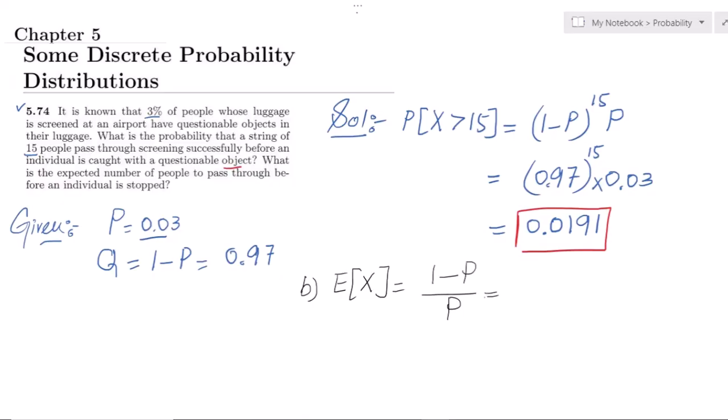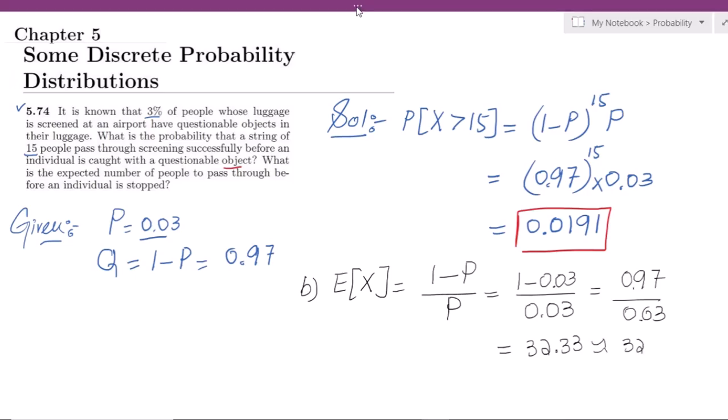Let me write their values. So 1 minus p is 0.97, divided by 0.03. Calculating it, it will be 32.33, which is almost equal to 32.